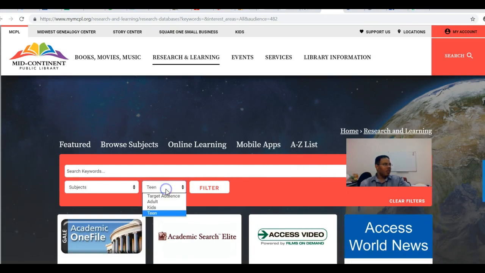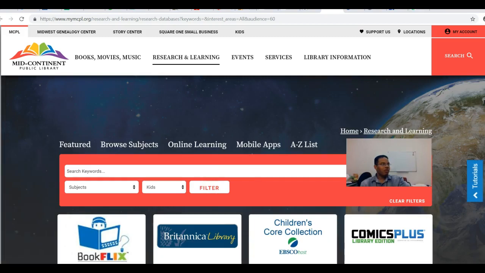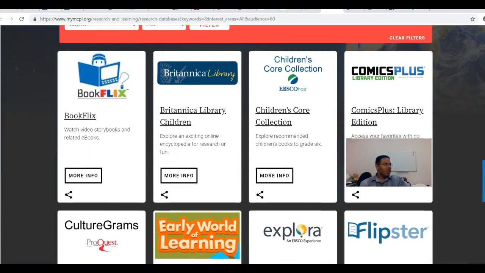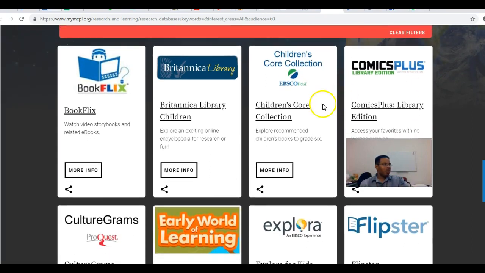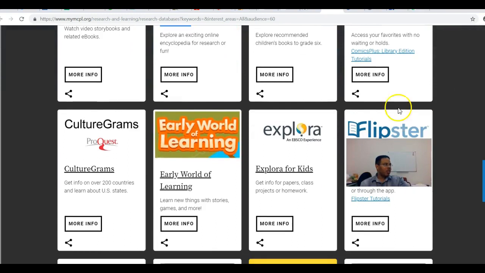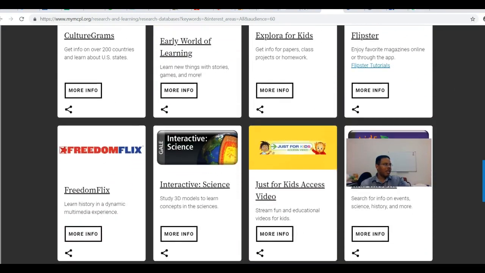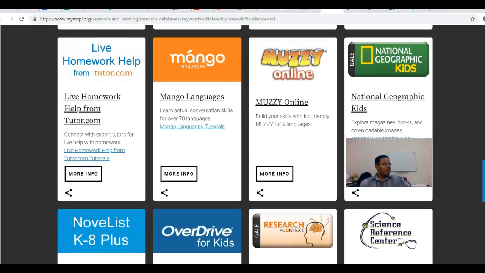I'm going to go into Kids, Filter, and as you can see, we've got some things here that are definitely specifically for children, and you'll see "children" within a lot of these names. So you've got Children's Core Collection, Britannica Library for Children, Culturegrams again, Explorer again, and we've got some things.